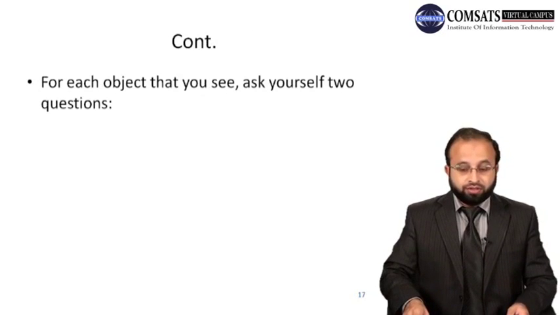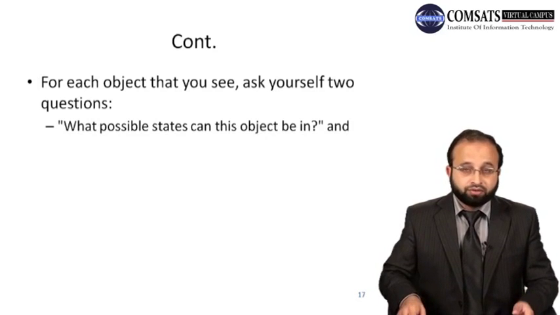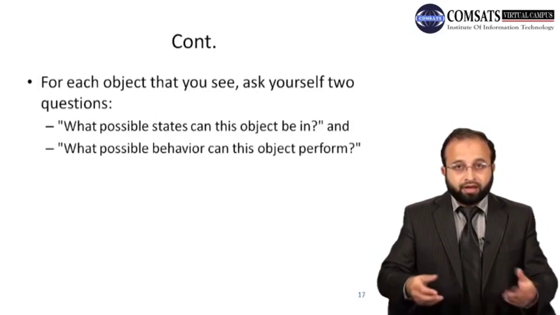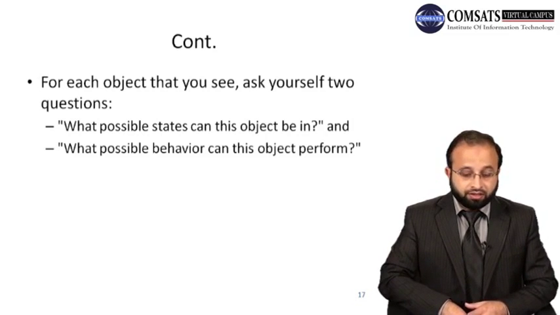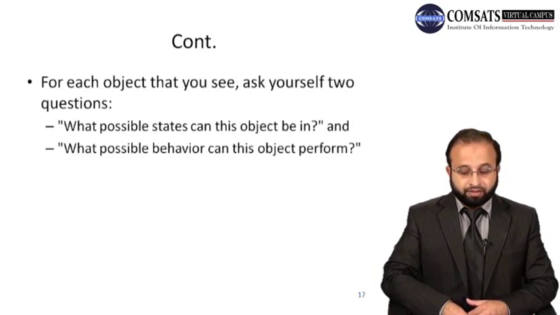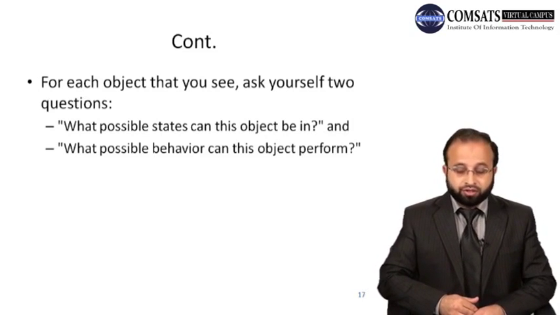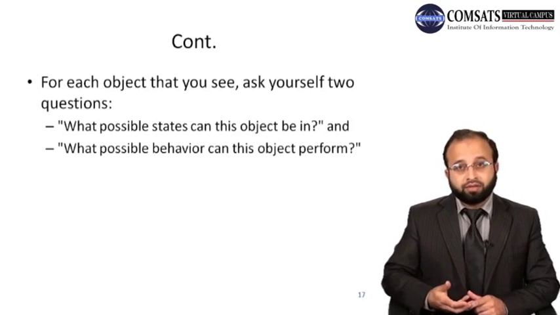For each object that you see, you ask yourself two questions. What possible states can this object be in, and what possible behavior can this object perform? So what I can suggest is that you look around, note down objects, and try to answer these two questions for at least 5 different objects, right? What are the possible states of the object you find in your surroundings, and what are the possible behaviors of that object?